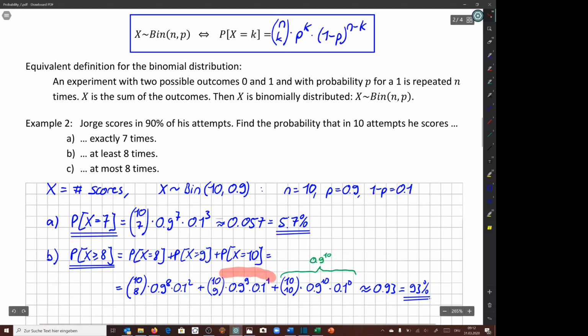Also, the expression for scoring 9 times simplifies because this here is just 10. If he scores 9 times, this means that there is 1 time where he does not score. Well, out of the 10 attempts, there are 10 possibilities for which one is the one where he does not score.